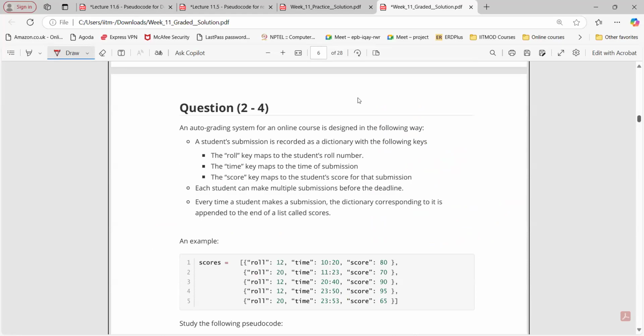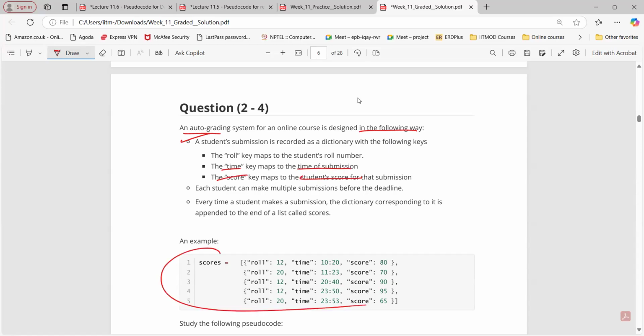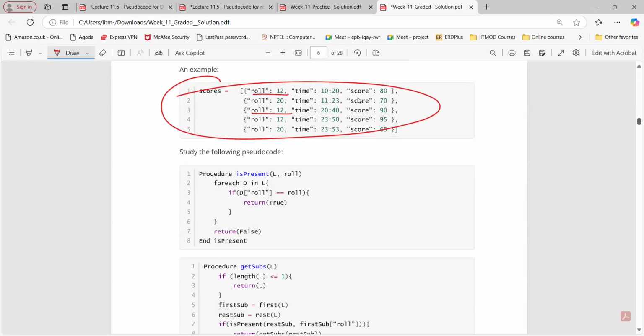So here we have questions 2 to 4. An auto grading system for an online course is designed in the following way. A student submission is recorded as a dictionary with the following keys: roll number is mapped to the student roll number, and time of submission and score are mapped to the student score. Here we have given an example, and each student can take multiple submissions before the deadline. You can see here roll number 12, and every time a student makes a submission, the dictionary corresponding to it is appended to the end of the list scores. So this is the sample scores example given to us.